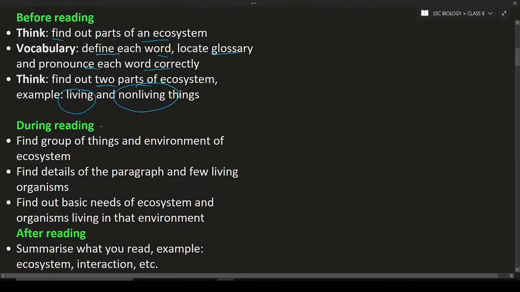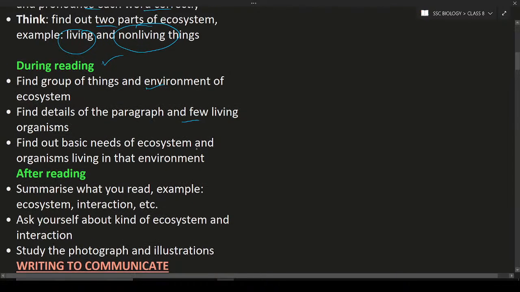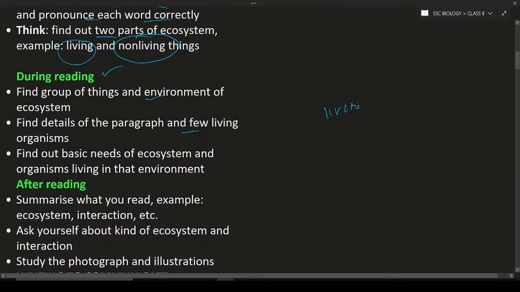So during the reading, you find the groups of things and the environment in the ecosystem, and so on. All of these things can be found in the ecosystem. Also find details of the paragraph, and write a few lines on a few living things, organisms, and so on. Just now we have discussed what is non-living and what is living. Living things are nothing but the organisms which have life. Non-living means the things which do not have life, for example wind, water, rock, etc. They do not have any life, so they are non-living.